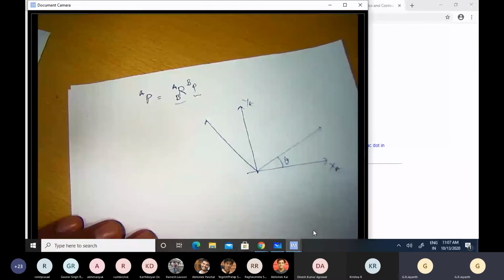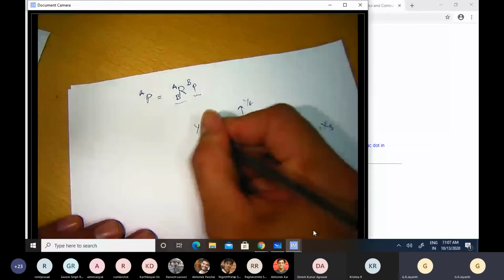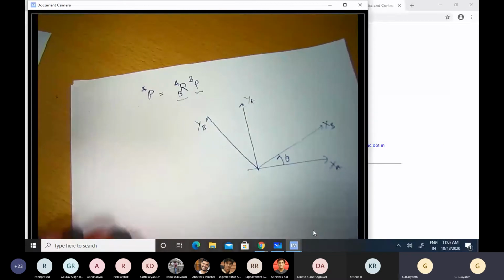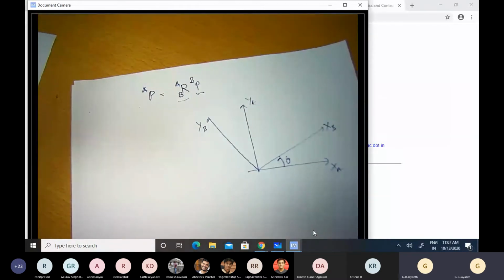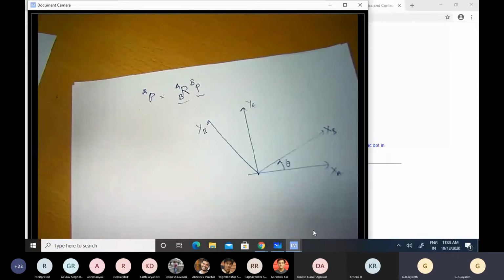In other words, I have to rotate about the z-axis by an angle theta in the counterclockwise sense to obtain the xb, yb and zb coordinate frame. So zb and za will be coincident. Only xb and yb will be tilted with respect to xa and ya. What is the expression for R, the rotation of B with respect to A?